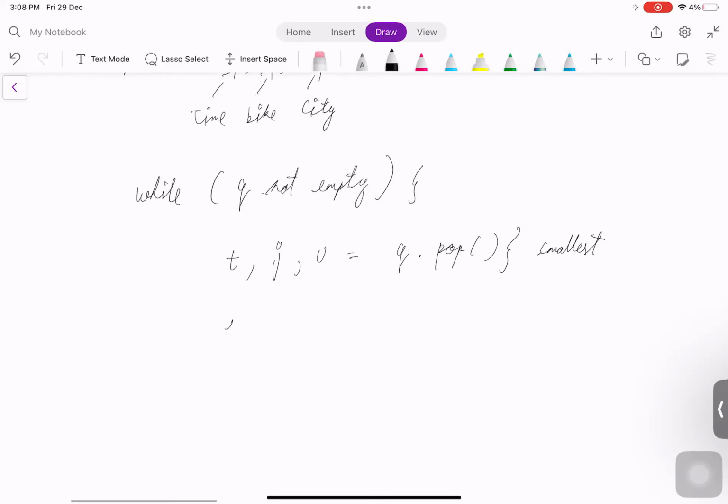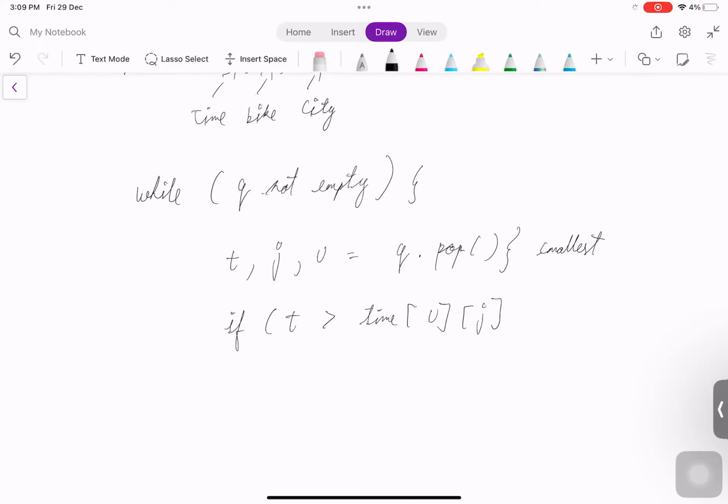Now let's make the transitions. Firstly, if t is already greater than the current time of u of j. Basically, this t tells us that we came to node u with bike j with a time of t, right?